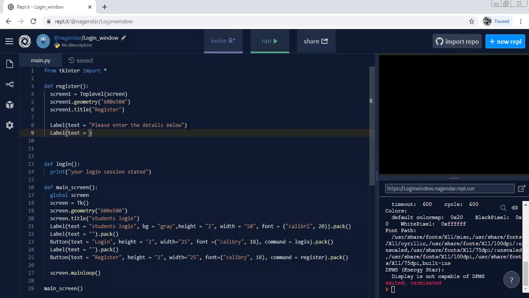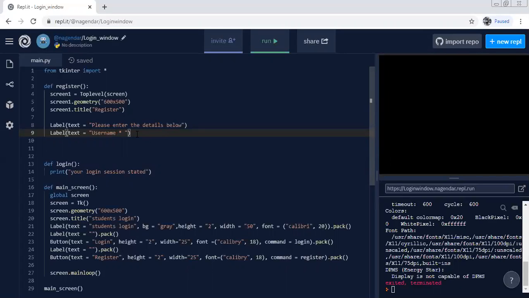So here text, and you write username. Since it is compulsory, you make it a star over there, so that it shows it is compulsorily required.